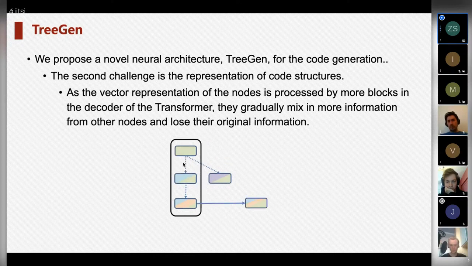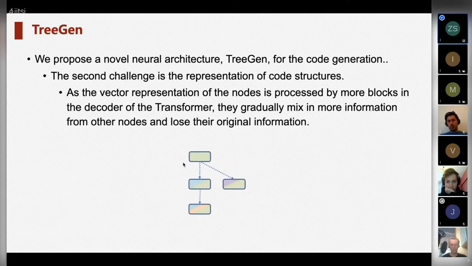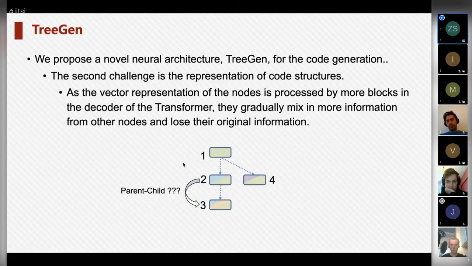We repeat the tree structural convolution and extract a new vector representation of each node again. The vector contains the mixed information of each node and its ancestors, and the mixed information of the ancestors. And we get a new tree representation again. For this representation, we find the vector of node 3 mixes in more information from other nodes and loses their original information, such as node 2.